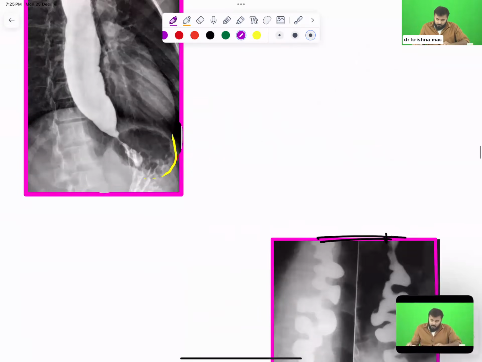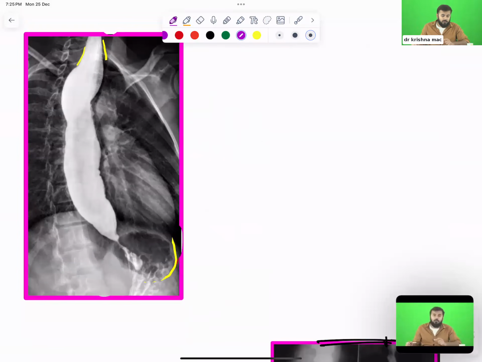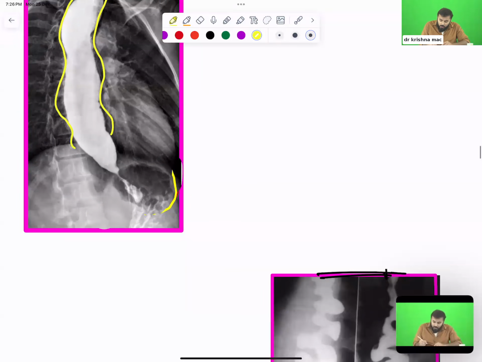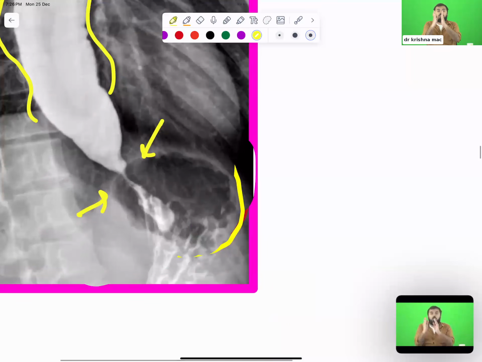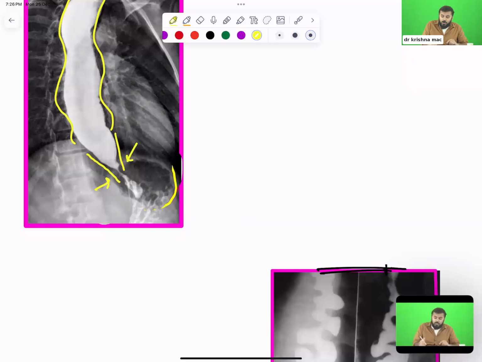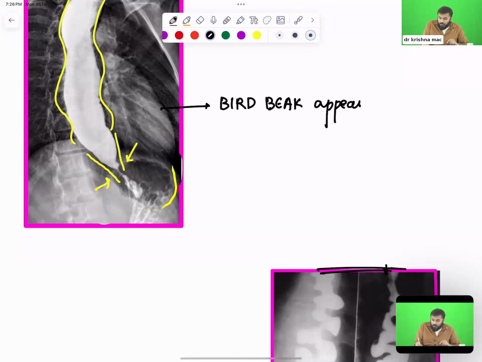I will show you this thing. Look at this, all of you. You see how widely the esophagus is dilated. Isn't it? The esophagus is dilated. And here, look, it is contracted. Why? Because this is the point where the lower esophageal sphincter is contracted. Isn't it looking like a bird's beak? Yes or no? Look at this. So this condition is called the bird beak appearance.